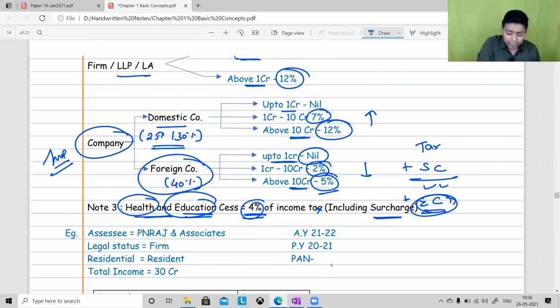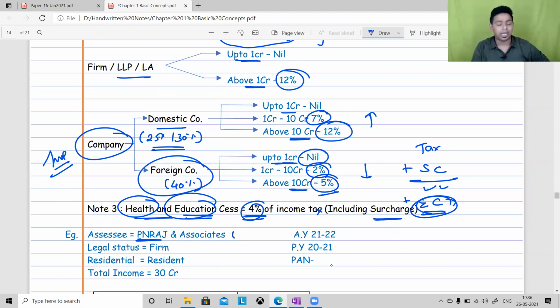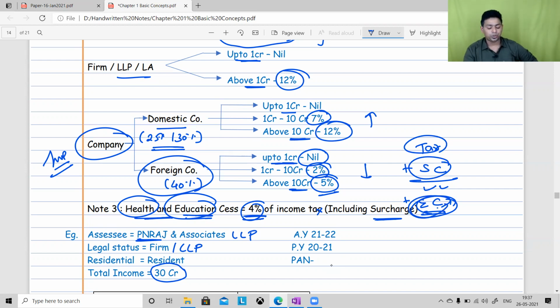That's the purpose. Please compute tax for a partnership firm or LLP. P. N. Raj and Associate is my LLP. So P. N. Raj and Associate LLP is a firm or LLP. For us, in income tax, firm and LLP are treated the same. It is a resident in India and it has total income of 30 crore. You can give me tax in crores only, no problem. Please compute tax for this particular LLP. Here you have to compute tax, surcharge and education cess. For firm and LLP, the surcharge rate is 12% after 1 crore. Please compute tax.